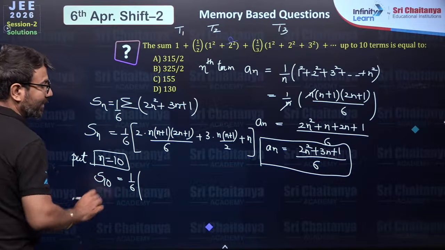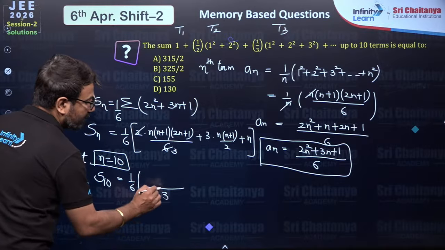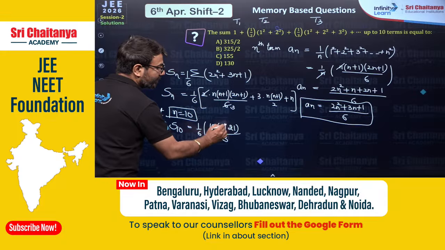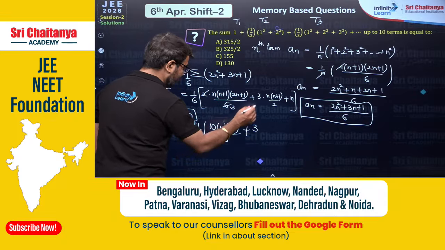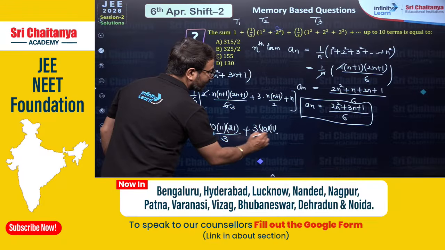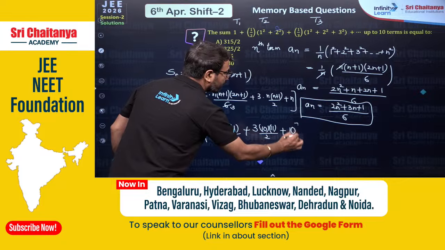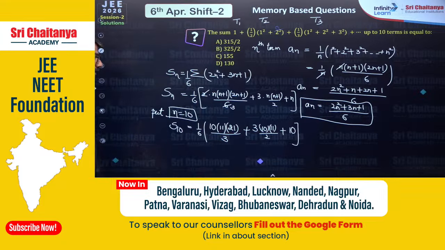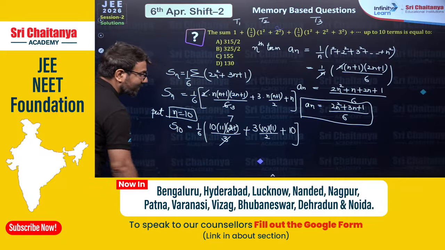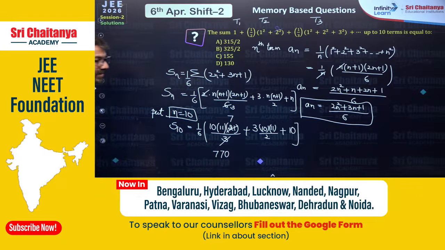If I substitute n value 10, see what will happen. Here, bache, 2 and 6 will get cancelled. It will become 3. And 10, if I substitute here, it will be 10, then 11, then 21. And then plus, here if I substitute n value 10, it will be 10, and then 11, and then whole divided by 2. Then here, if I substitute n value 10, it will be 10. Are you able to understand this? Now see what will happen. This 3 will get cancelled with 21, so it will be 7. So 7 into 10, 7 into 11, 77, 77 into 10, so it will be 770.